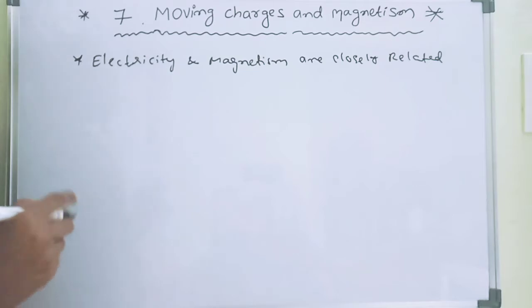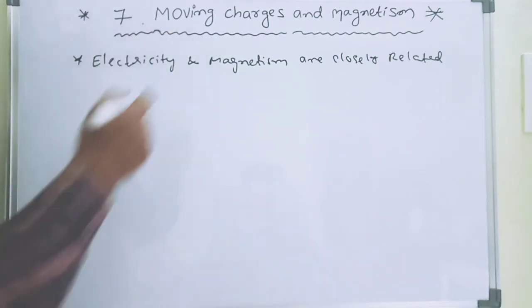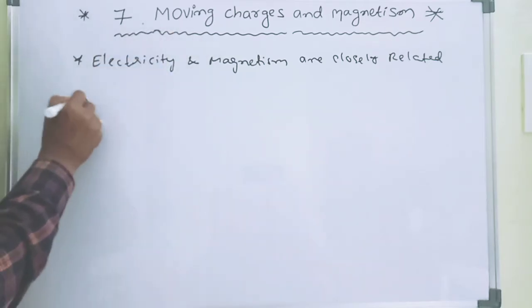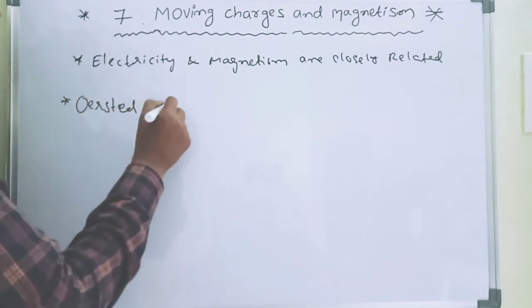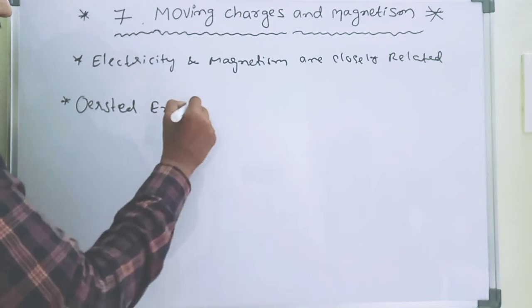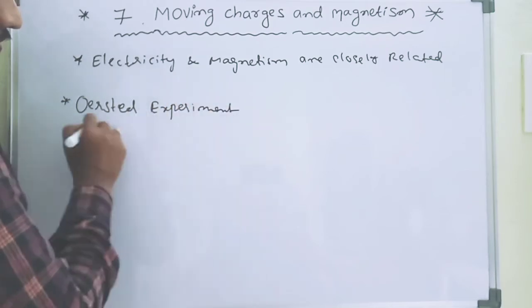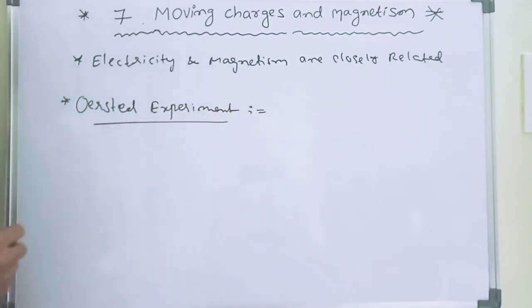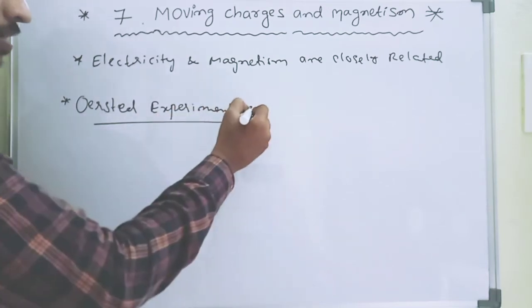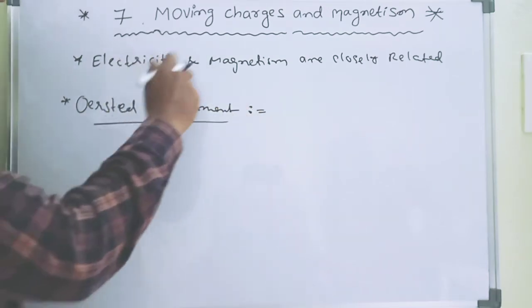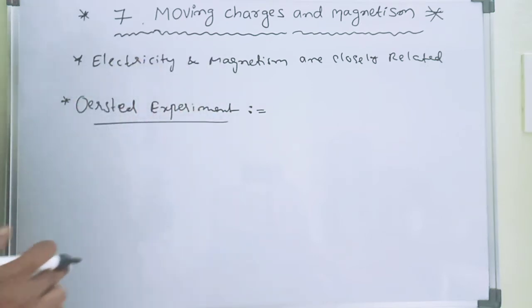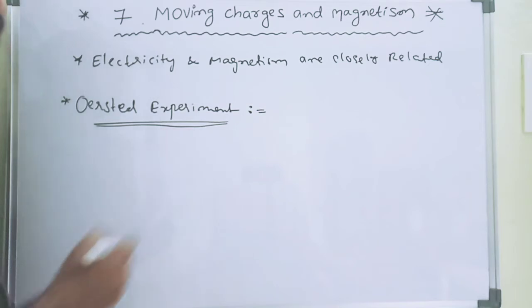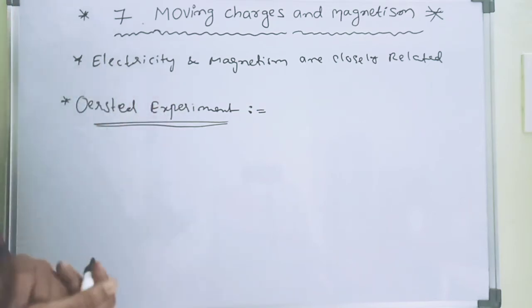According to the scientist Ørsted, he gave one fundamental law, that they are closely related. Who said it? Ørsted is a scientist. He said electricity and magnetism are closely related.